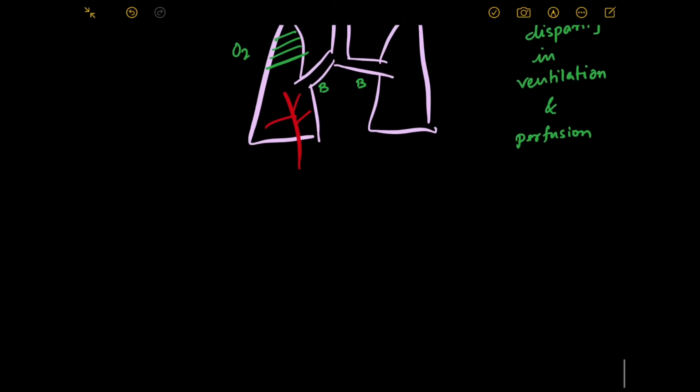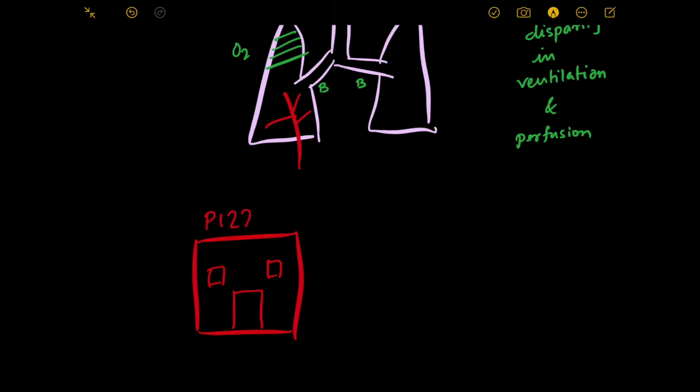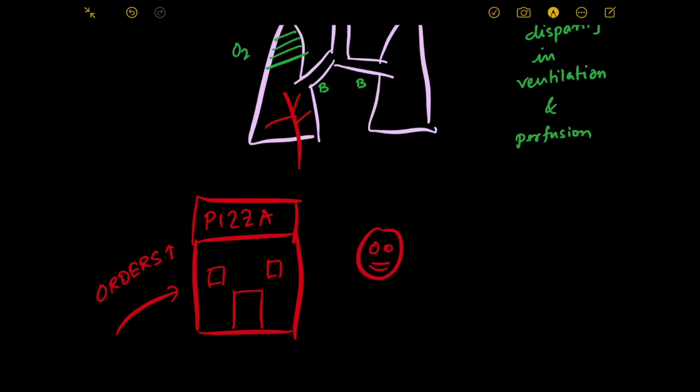Now we can take up an analogy and understand that. Suppose there is a pizza store somewhere, right? This is a pizza store. This pizza store receives a lot of orders, many orders it receives, but the number of delivery chaps is very limited. Suppose it has only 2 delivery chaps, so the 2 delivery chaps are not able to supply all the orders. That means even if the pizza shop is receiving a lot of orders, since it has very few people delivering the pizzas, there is a disparity between receiving the orders and supplying the orders, right?